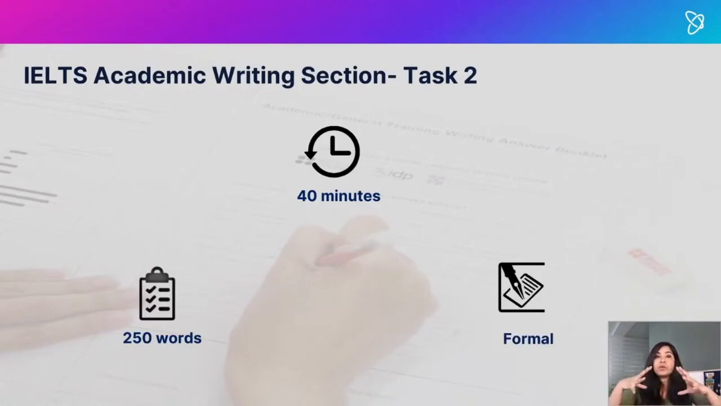So we say 40 minutes here because you already have task 1, where we say you spend 20 minutes. So the total time that you have for the writing section is 1 hour. And this is divided into 20 minutes and 40 minutes roughly. So we say spend 40 minutes because this task is a bit longer depending on the question that you get, but it is longer. So it's advised that you spend at least 40 minutes on this task.